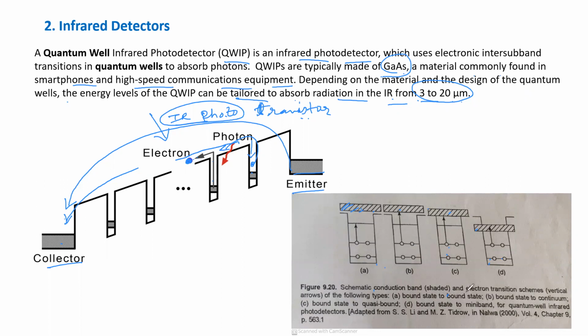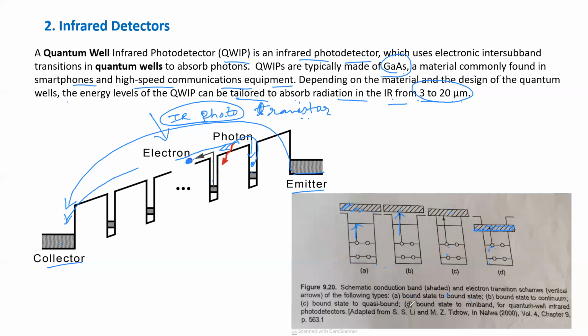what is said here, and electron transition schemes, vertical arrows, these are the transition schemes. Different schemes are there, shown here. First is bound state to bound state. So you can see here the conduction band is also in overlapping stage, right? Valence band and conduction band, very less distance is there. So here, A is bound state to bound state, B is bound state to continuum, and C is bound state to quasi-bound.